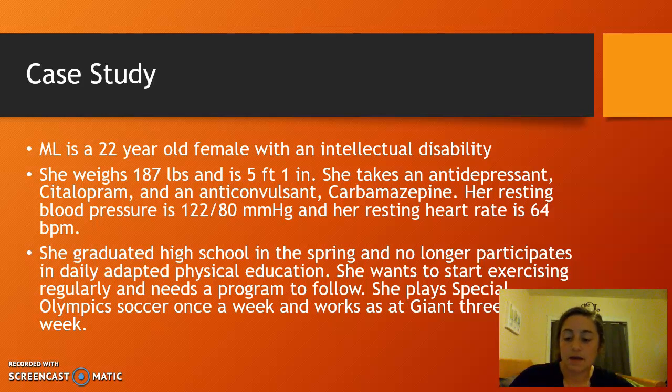The case study: I have ML, a 22-year-old female with an intellectual disability. She weighs 187 pounds and is 5 feet 1 inch tall. She takes an antidepressant called citalopram and an anticonvulsant, carbamazepine. Her resting blood pressure is 122 over 80 millimeters of mercury, and her resting heart rate is 64 beats per minute. She graduated high school in the spring, and she no longer participates in daily adaptive physical education, so she wants to start exercising regularly and needs a program to follow. She plays Special Olympics soccer once a week and works at Giant 3 times a week.